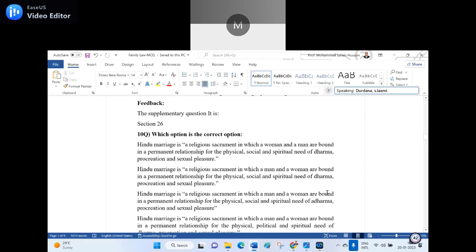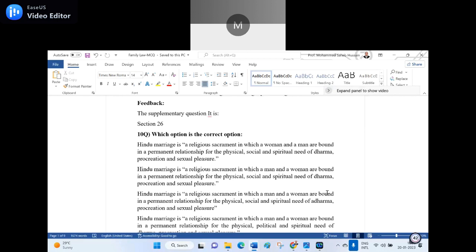Now, again, I will make the same type of questions. Which option is the correct option? A. Hindu marriage is a religious sacrament in which a woman and a man are bound in a permanent relationship for the physical, social, and spiritual need of dharma, procreation, and sexual pleasure. B. Hindu marriage is a religious sacrament in which a man and woman are bound in a partnership relationship for the physical, social, and spiritual need for the dharma, procreation, and sexual pleasures.